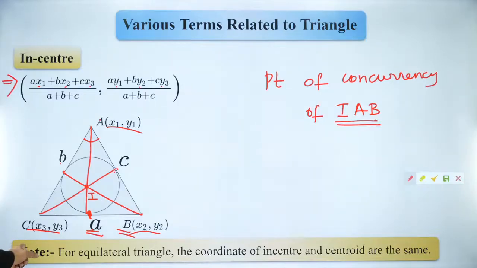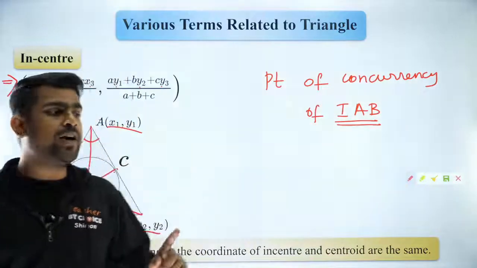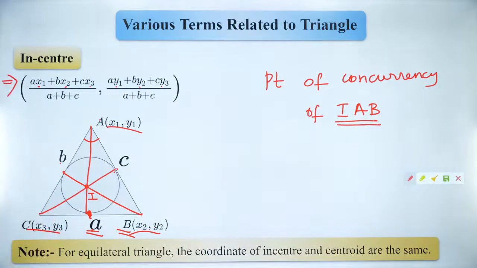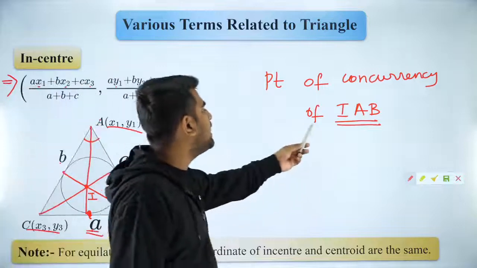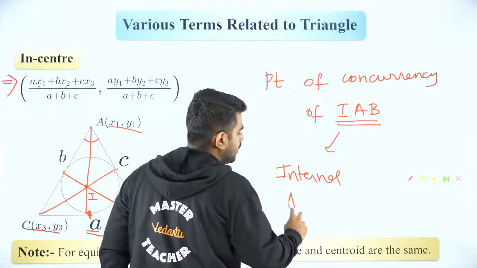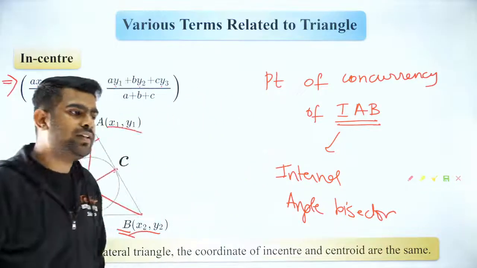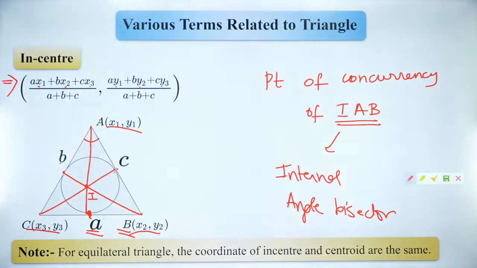Okay. So did you guys understand the note which I have given here? For an equilateral triangle, what is the property? The coordinates of incenter and centroid are the same. So for an equilateral triangle, these two points which we studied, your incenter and centroid, will actually be the same point. Got it? So shall we move forward? What is IAB? Internal angle bisector. Clear? Any doubts till here? So are you all comfortable?